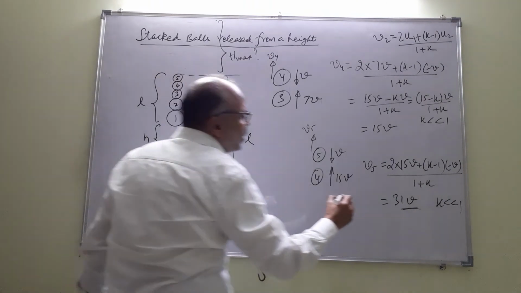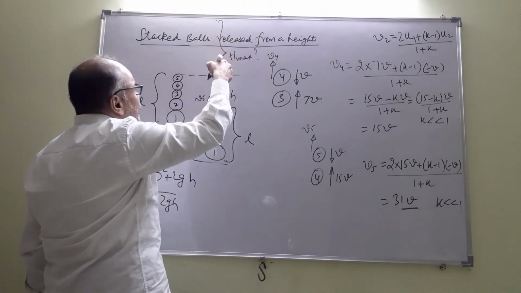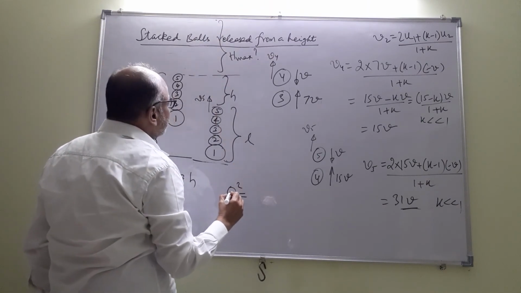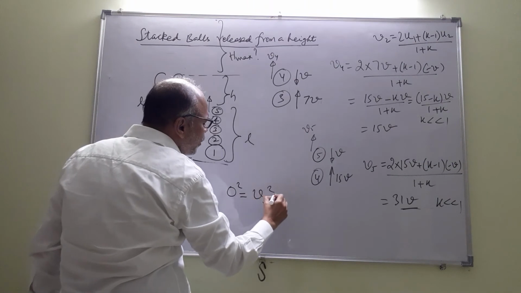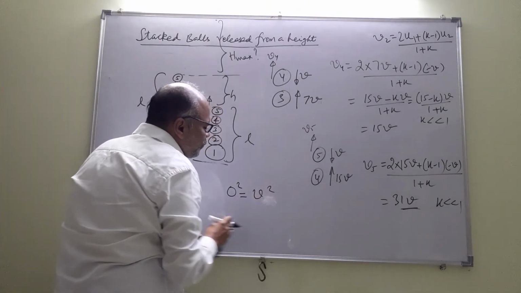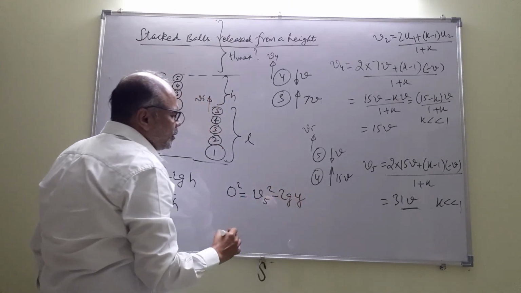Once you have got v5, 31v, to what height will it go? Final velocity is 0. So 0 squared is equal to v5 squared minus 2gy. Let's say it goes to height y.